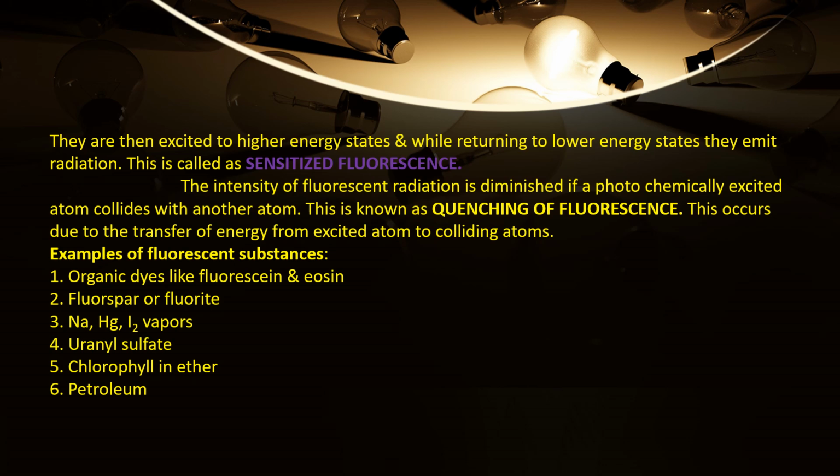So part of the energy absorbed from light radiation by mercury vapors will be transferred to the atoms that are mixed with mercury vapors. Then they are excited to higher energy levels, and while coming back to the lower energy levels, they emit radiation. Such a phenomenon is called sensitized fluorescence.